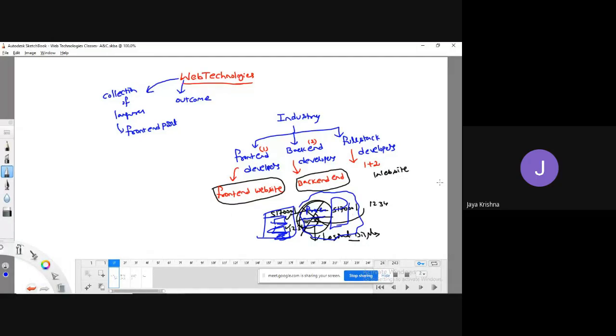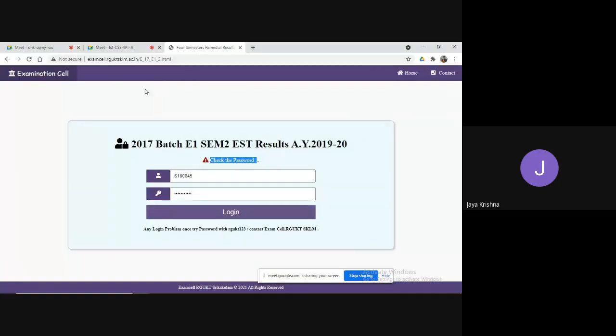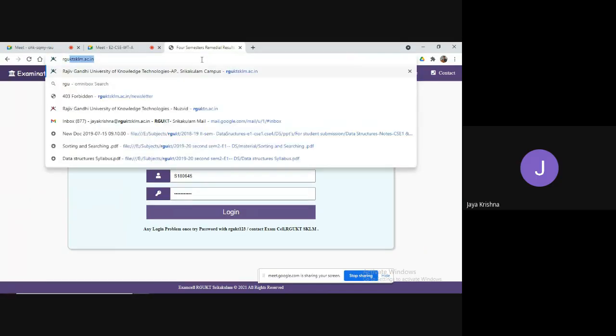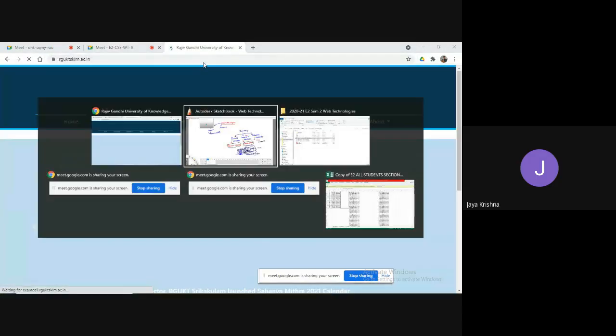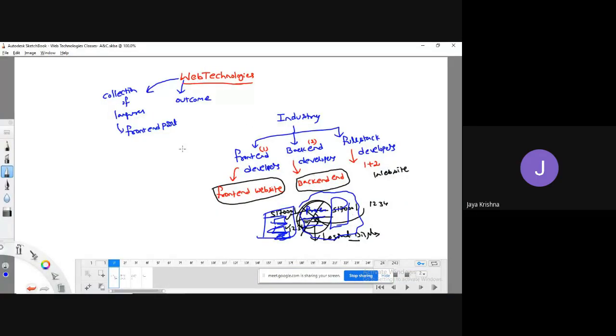Meaning that they are going to be responsible for making this complete RGKit SQLM site. They are responsible for the home page, for providing the result, and for providing the corresponding errors. All these are done by the full stack developers.